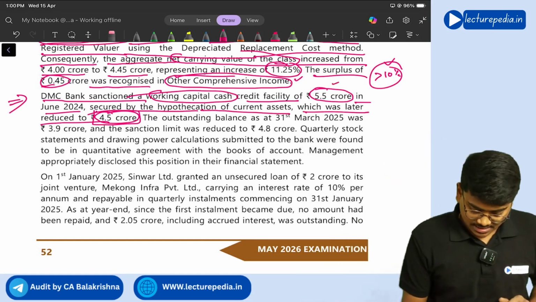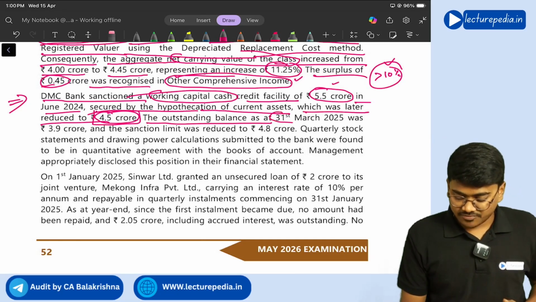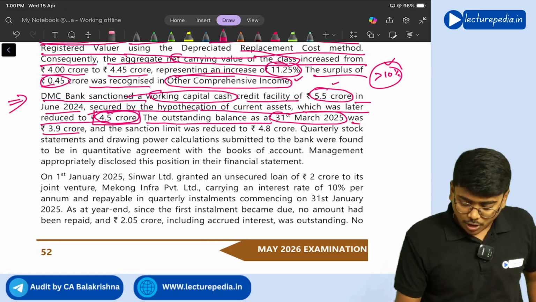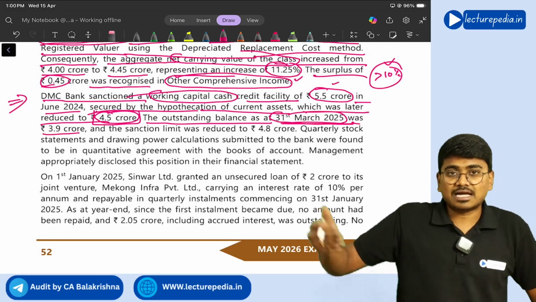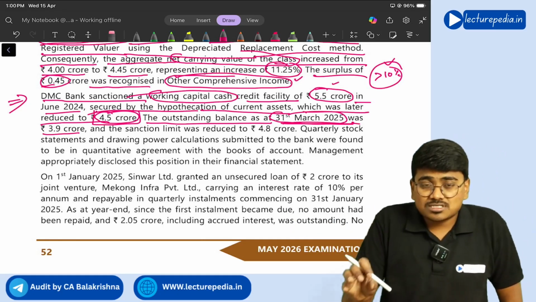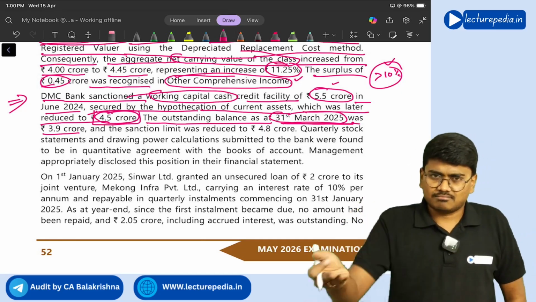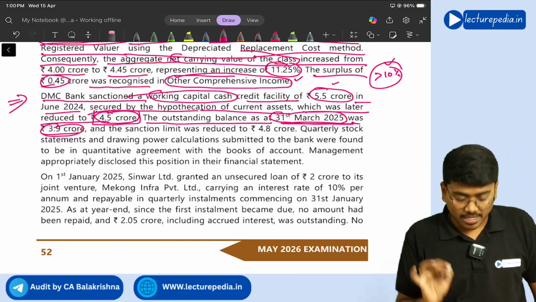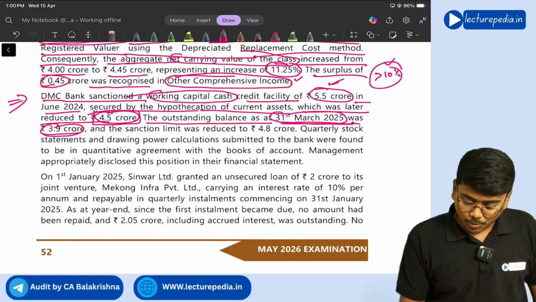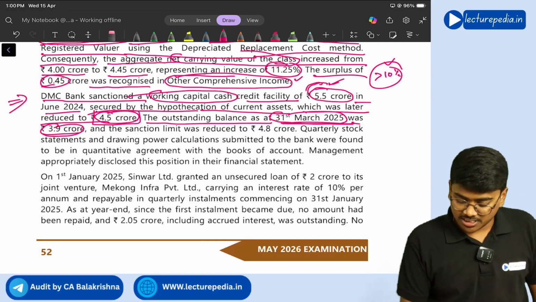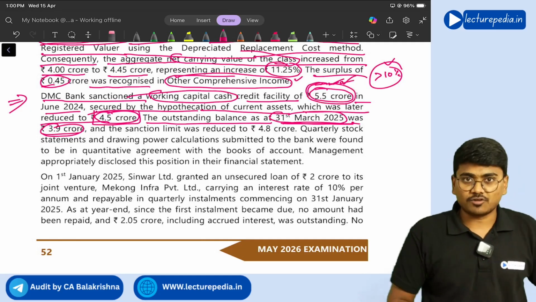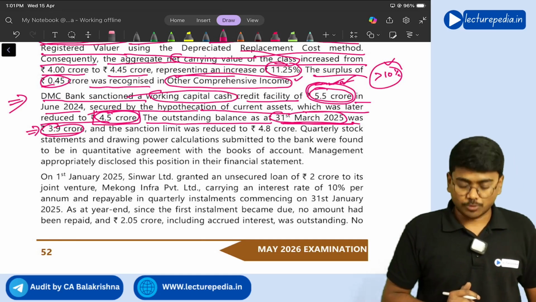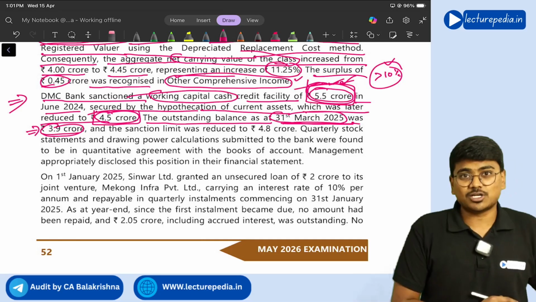Okay. Next, the outstanding balance as at 31st March 2025 was 3.9 crore. So on 31st March 2025, that means at the end of the financial year, the outstanding amount in that cash credit facility is 3.9 crore, which is less than 5 crore. But at any point of time, it is more than 5 crore, right? 5.5 crore. So you should not consider this 3.9 crore for the purpose of reporting. Okay, you have to consider this 5.5 crore.